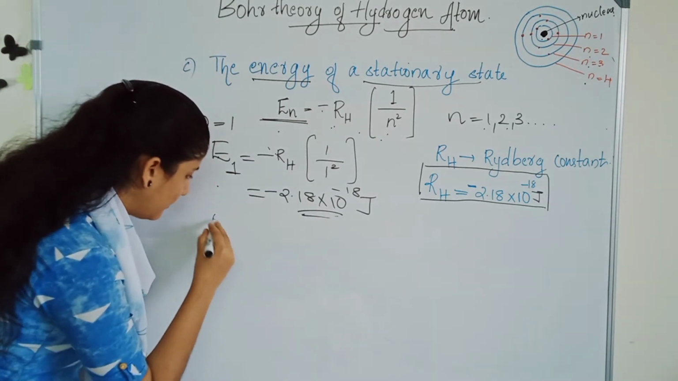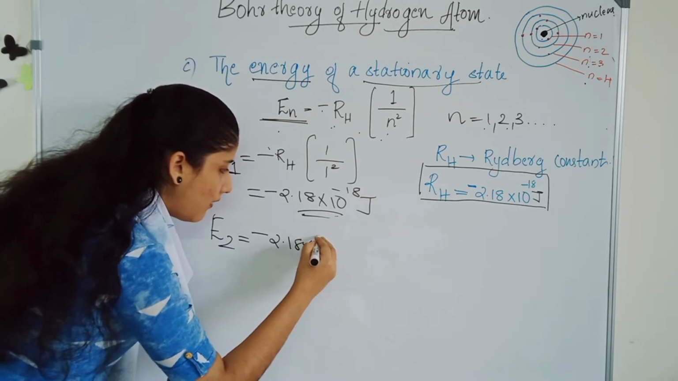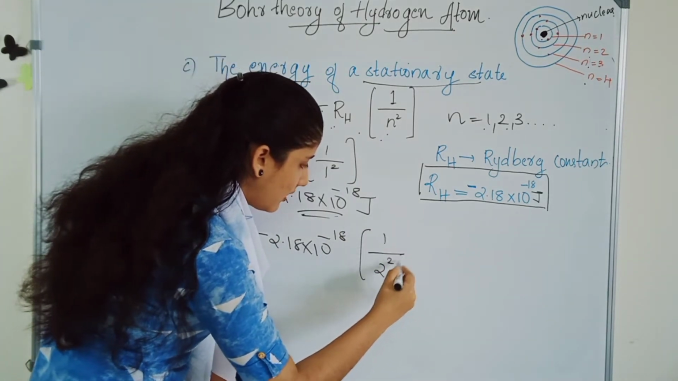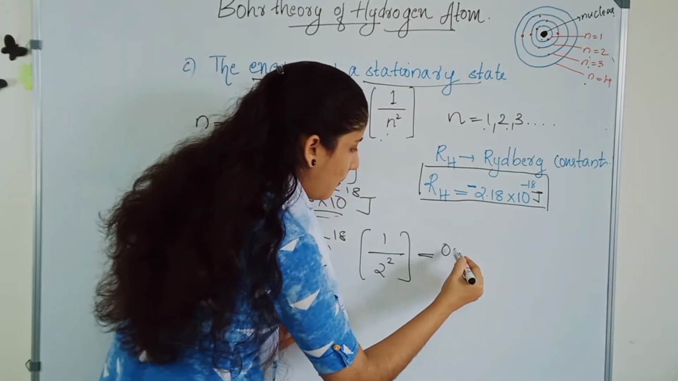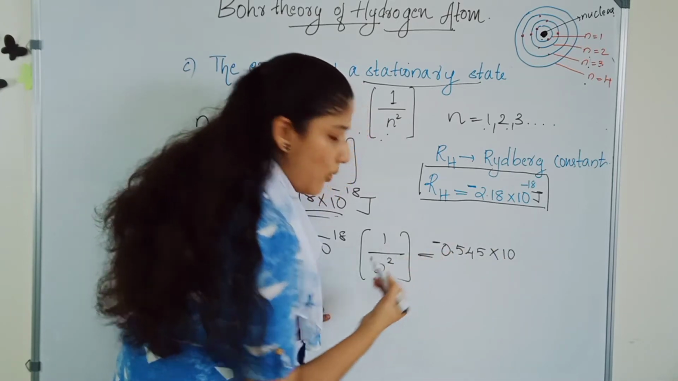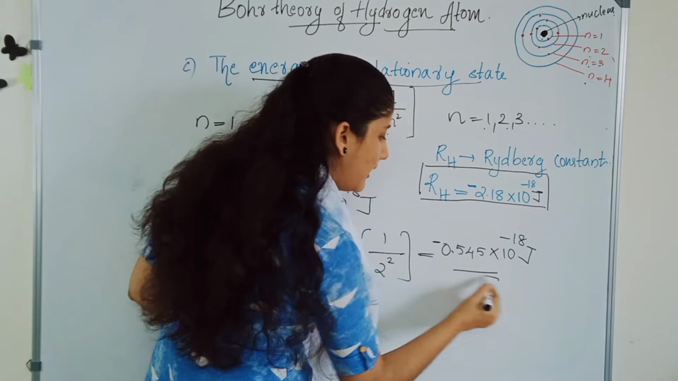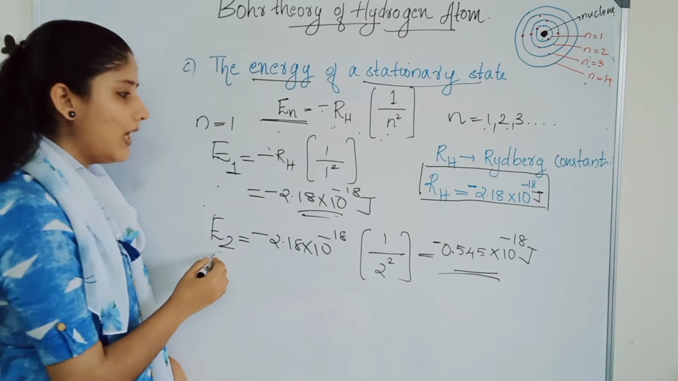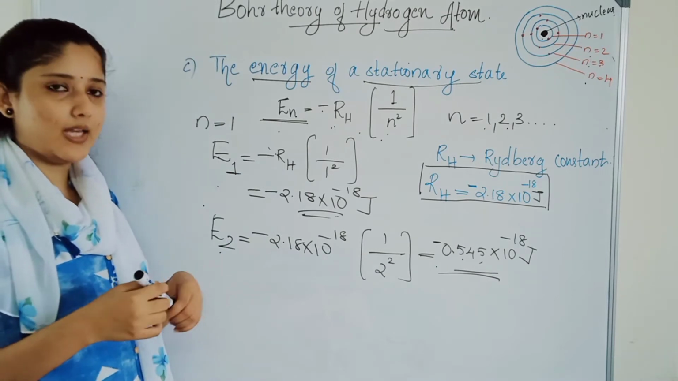If it is E2, then it is minus 2.18 into 10 power minus 18 into 1 by 2 square. If we calculate this, we will get minus 0.545 into 10 power minus 18 joule. The second stationary orbit will have an energy of minus 0.545 into 10 power minus 18 joule.